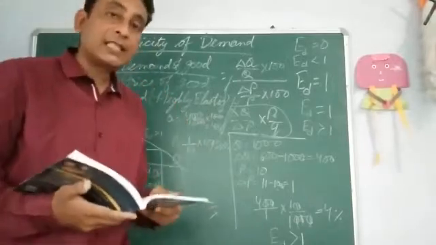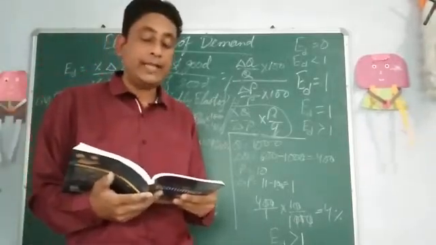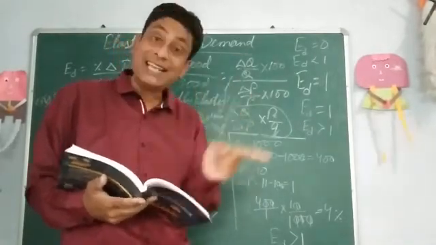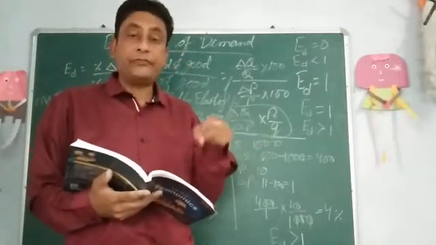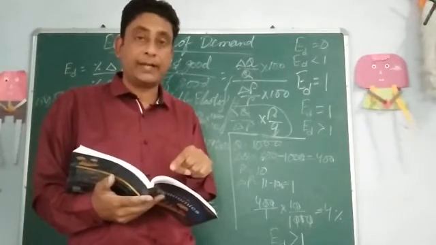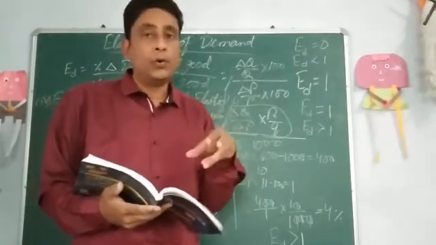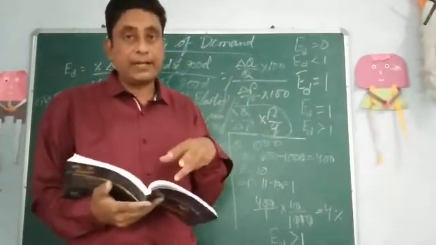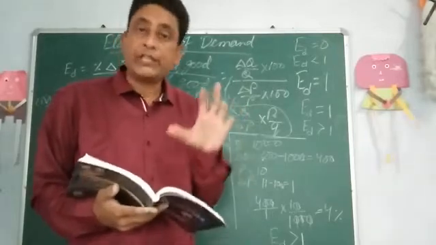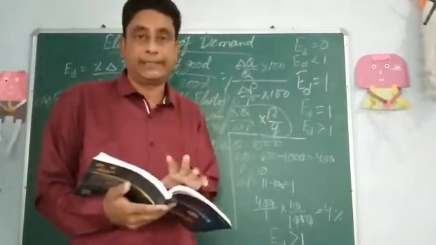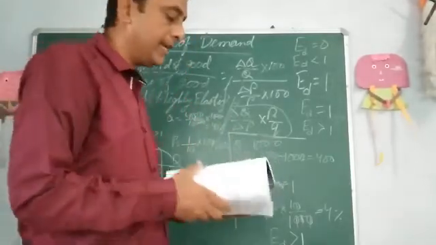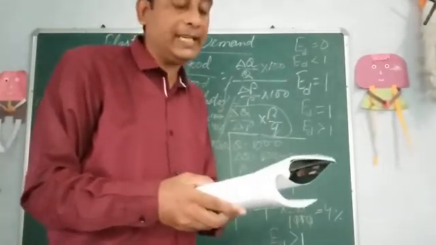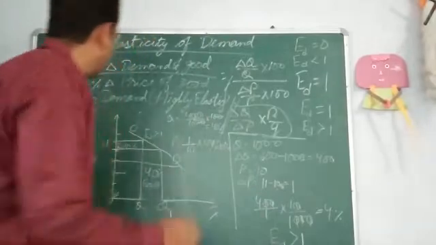Now, the last type of elasticity of demand is perfectly elastic demand curve. The first type was perfectly inelastic demand curve, and now the fifth is perfectly elastic demand curve. But in the real world, both perfectly inelastic and perfectly elastic demand curves never exist. But theoretically, we have to study this. It is given here on page number 82. If you see figure 3.5, perfectly elastic demand curve, it will be shown like this.